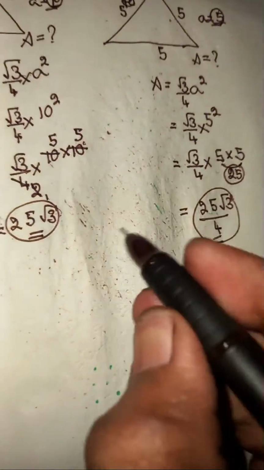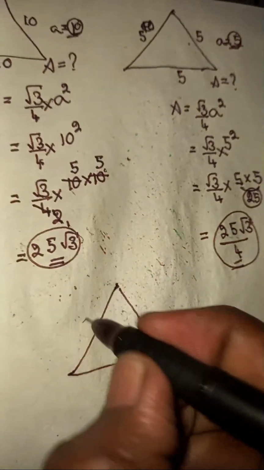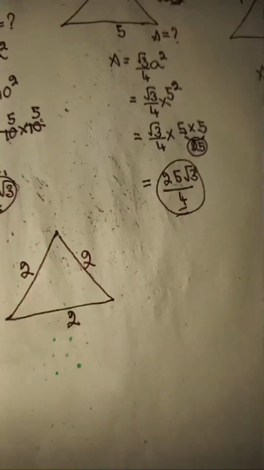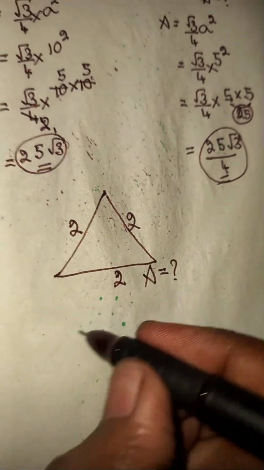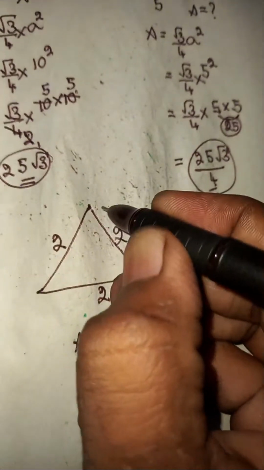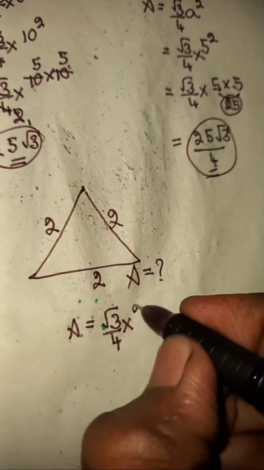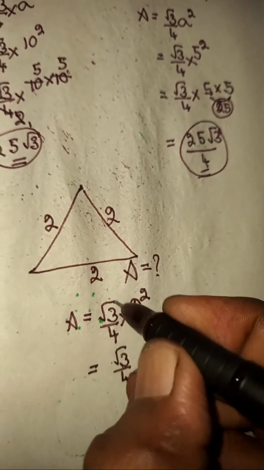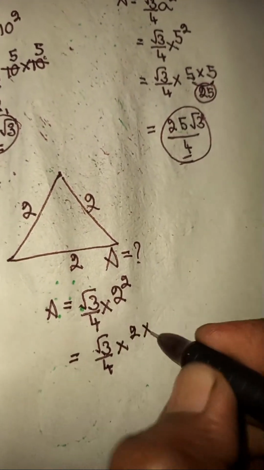Let's take one more triangle. In this triangle, they have given all sides as equal to 2 units. When all sides are equal to 2 units, you must find out what's the area. Here you can do area equal to root 3 by 4 times, here side length is 2 units, so it is 2 squared. 2 squared, you can write as root 3 by 4, writing this part as it is. 2 squared means it is 2 times 2.